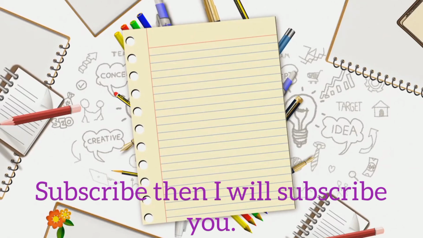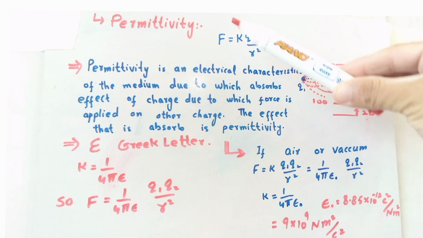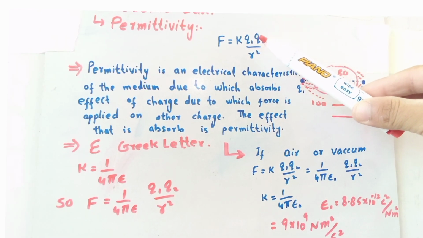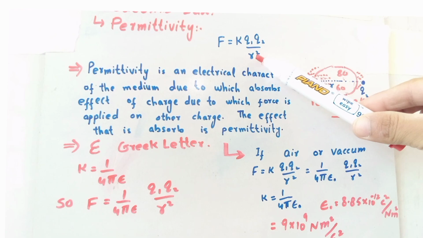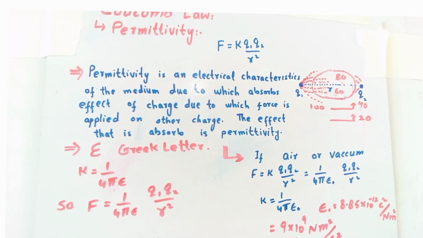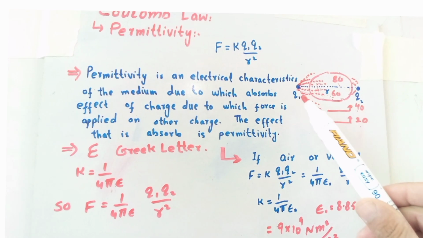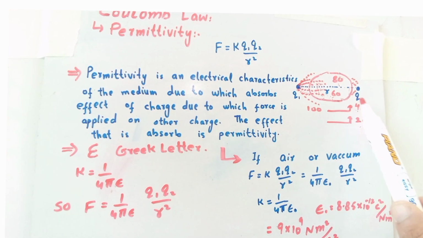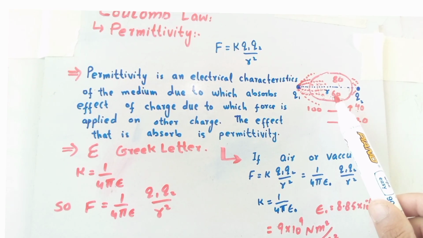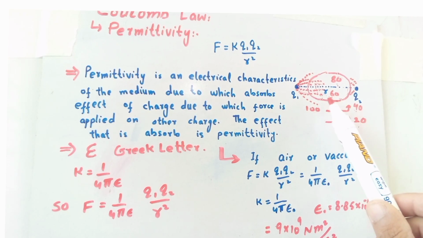In this video, I will give the information about the permittivity. Force depends on the product of the charges and is inversely proportional to the square of the distance, and K is a Coulomb constant which depends upon the medium. There are two charges in the medium. Between the two, there are so many characteristics, like certain temperature, certain density, certain pressure. There are so many physical quantities attached to the medium.